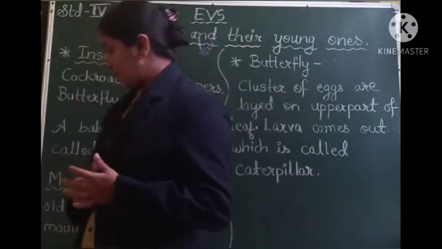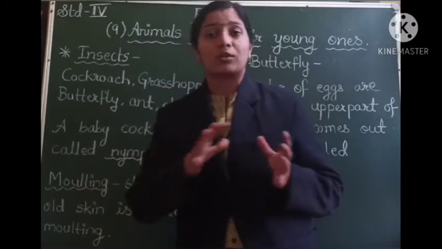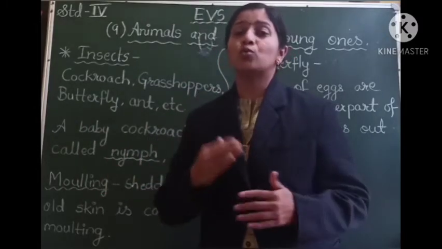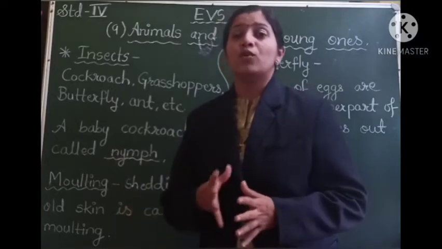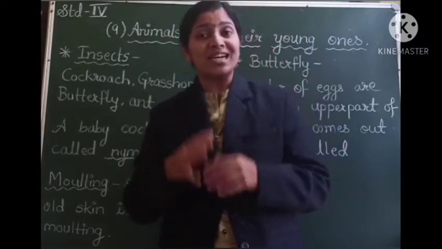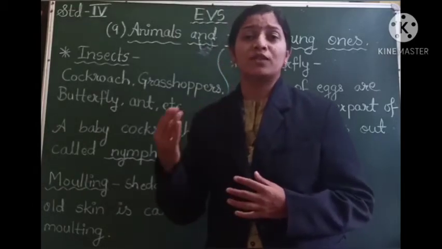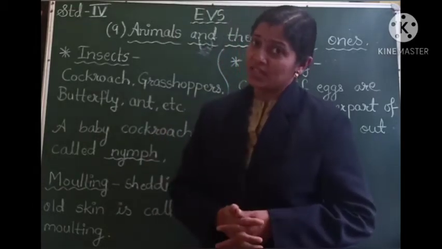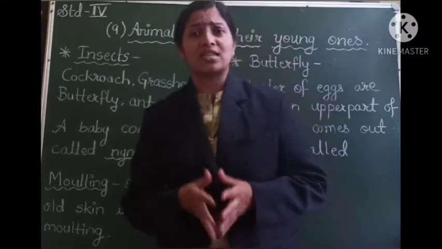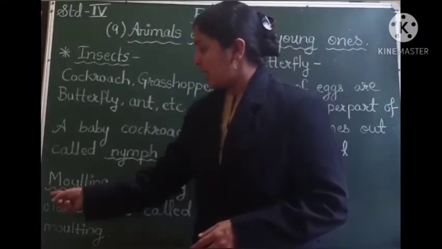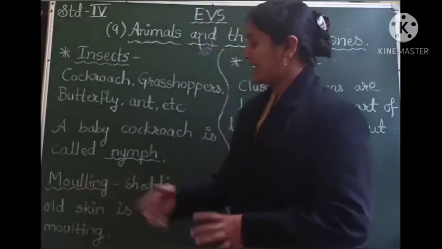And then what happens? This baby cockroach, as it is growing, as it is going through the various stages of its life, what happens? It sheds its skin. A lot of times shedding of the skin is done by the cockroach, and this shedding of skin is called molting. You can see here, M-O-U-L-T-I-N-G.